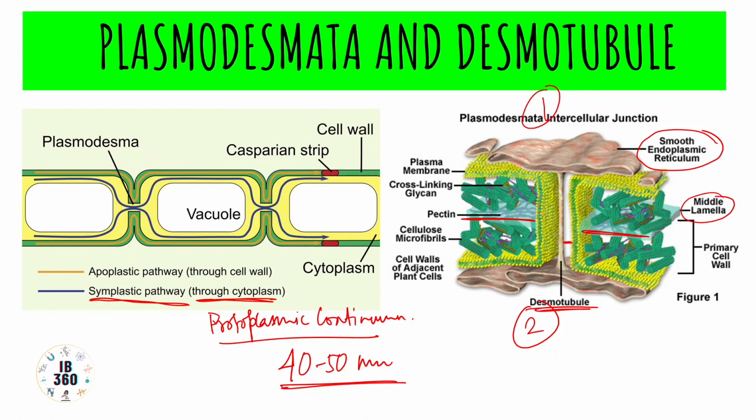Since this is a cross section of the diagram, we won't be able to see them. Okay, so this is all about plasmodesmata and desmotubule. Plasmodesmata are intercellular channels, and the endoplasmic reticular tubular extensions which they enclose are the desmotubule.